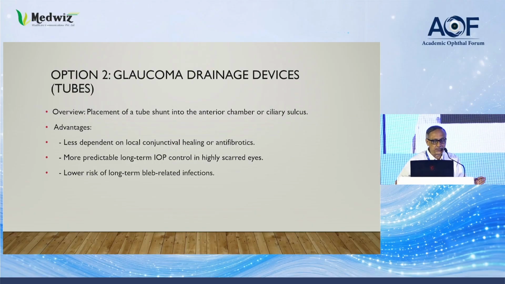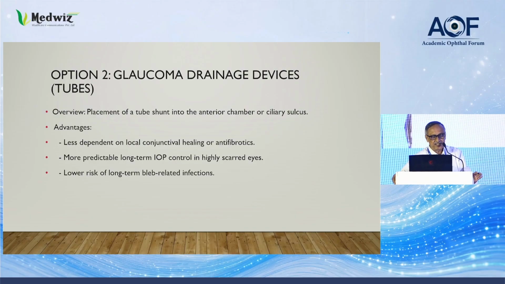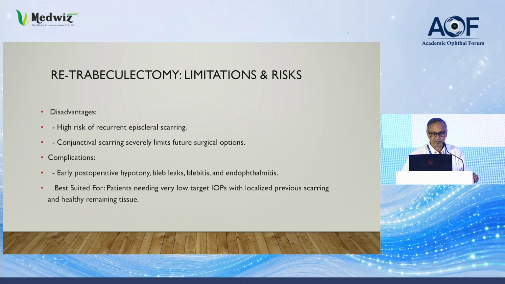The next option, the tubes. Overview: placement of a tube shunt in the anterior chamber or the ciliary sulcus. The advantages: less dependent on local conjunctival healing or antifibrosis agents, more predictable long-term IOP control, suitable for highly scarred eyes and scarred conjunctiva, and a lower risk of bleb-related infections.